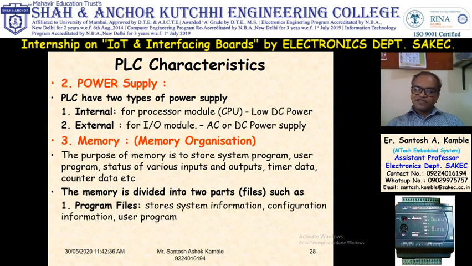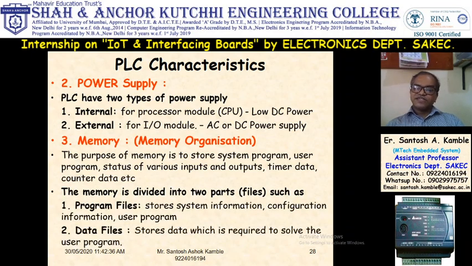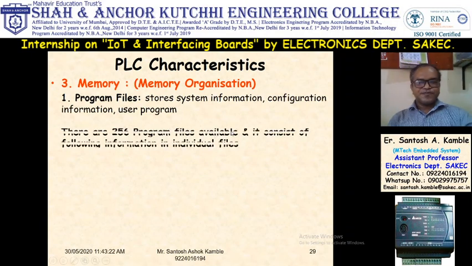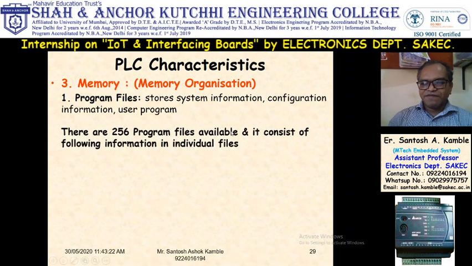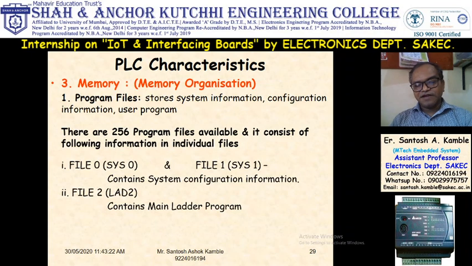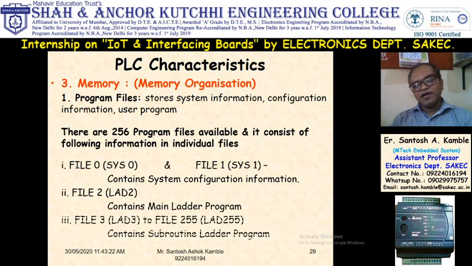First is program files, which is ROM, and second is data files, which is RAM. So all program files are stored into ROM, and all data files are stored into RAM. So first, program files. There are 256 program files. In that, first 2 files are used for system configuration. Then third file is used for main ladder program, and fourth file onwards it contains subroutines of the ladder program.